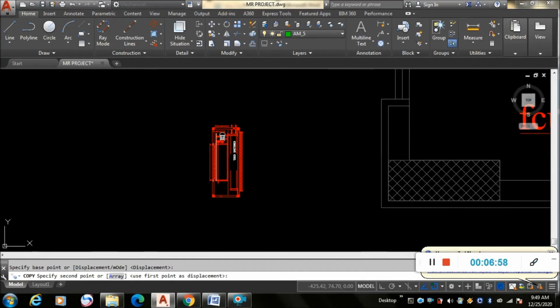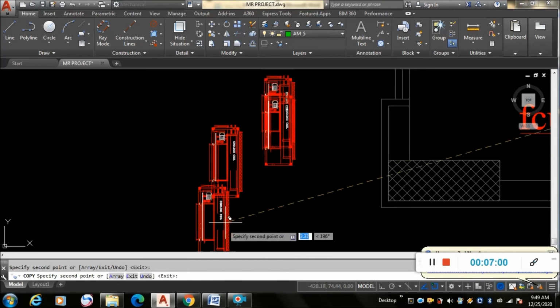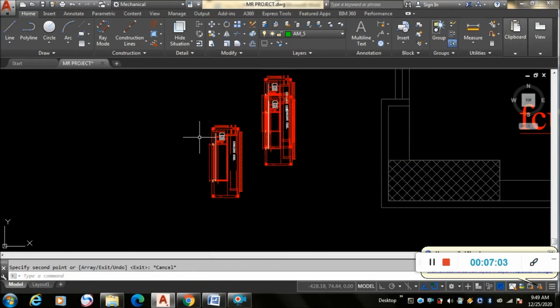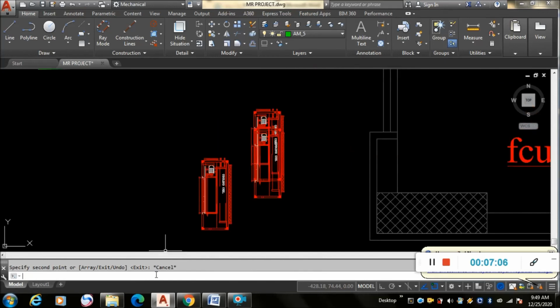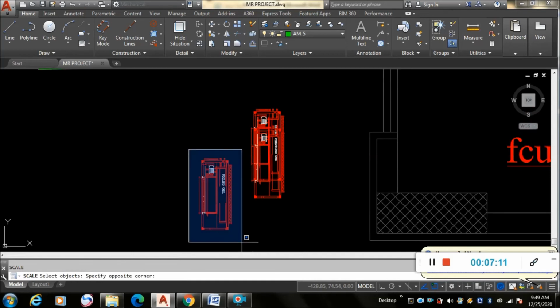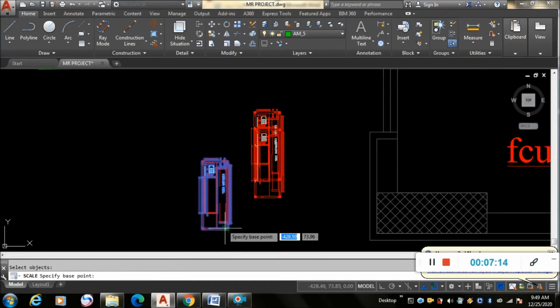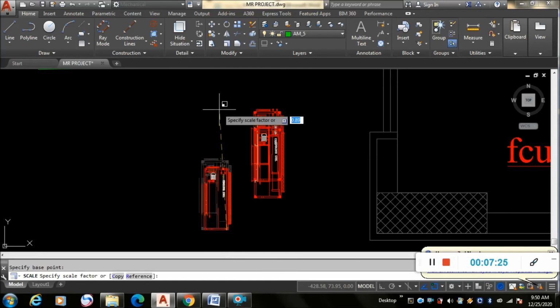So first of all, I'll write it as sc, enter, select object, specify base point, any point you can select. And based on your requirement, if you want to increase or decrease size, I want to decrease the size of this object, so I will make it as 0.3, then press enter. So I make it small.